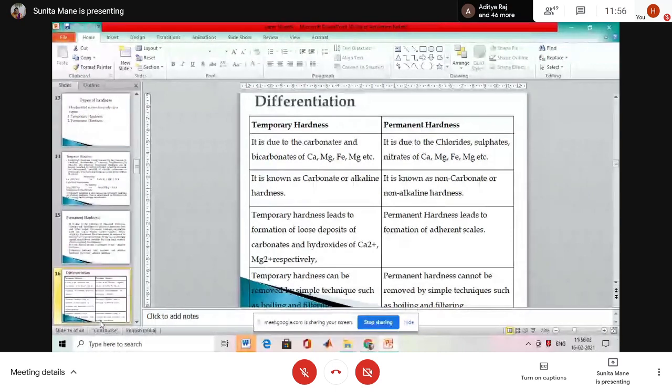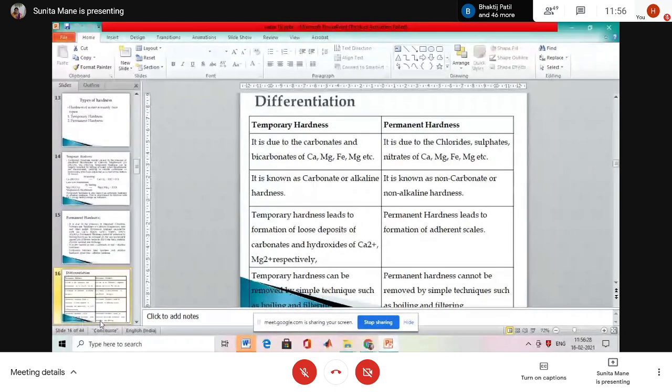So what is the difference between temporary hardness and permanent hardness? This is very important. Write down the difference. Writing is necessary, otherwise you will not understand anything. Then you will be able to solve problems based on the hardness of water. So what is the first difference between temporary hardness and permanent hardness?